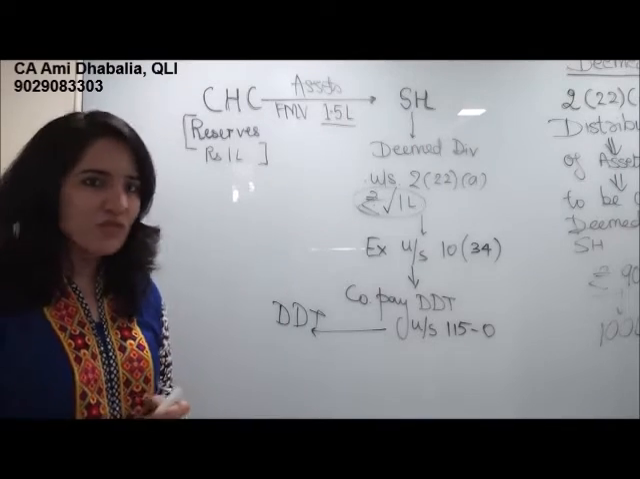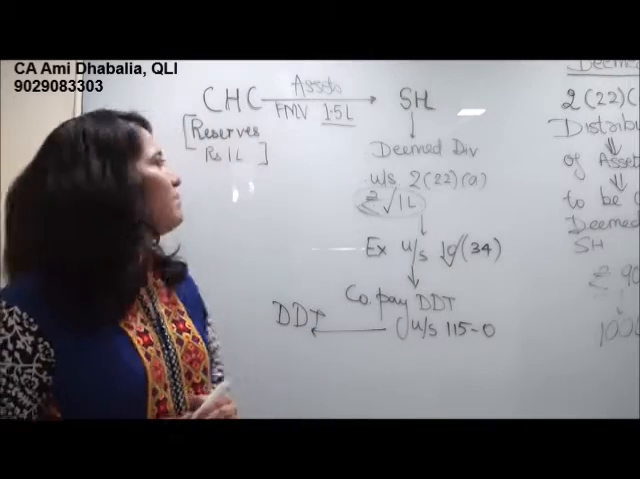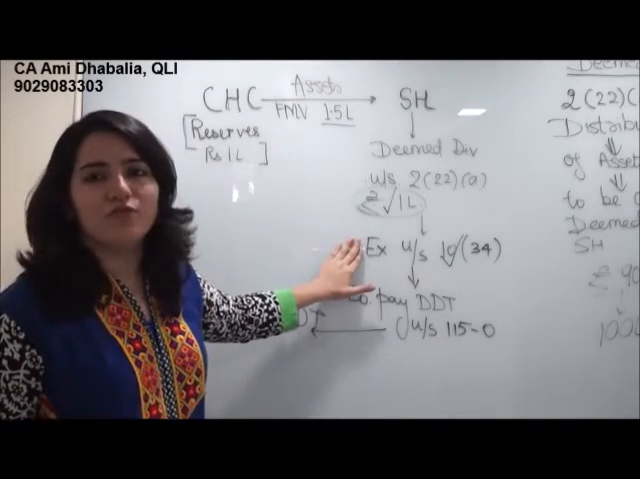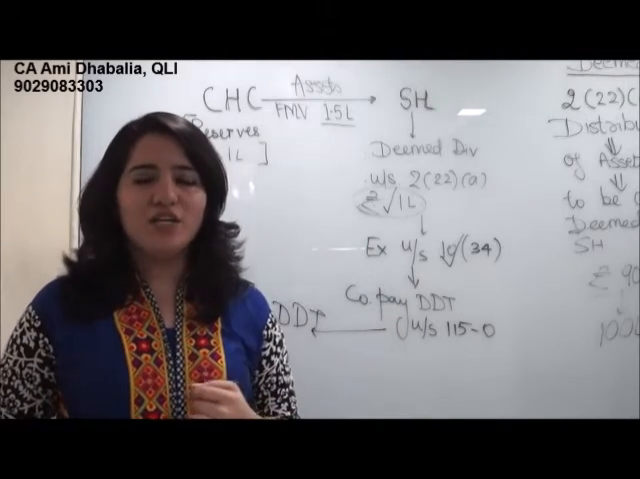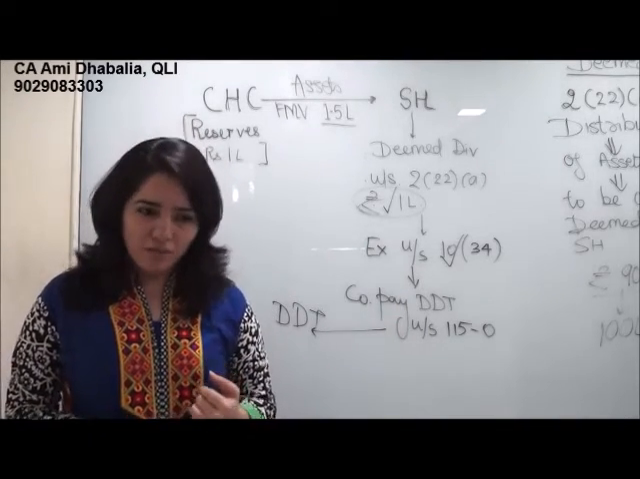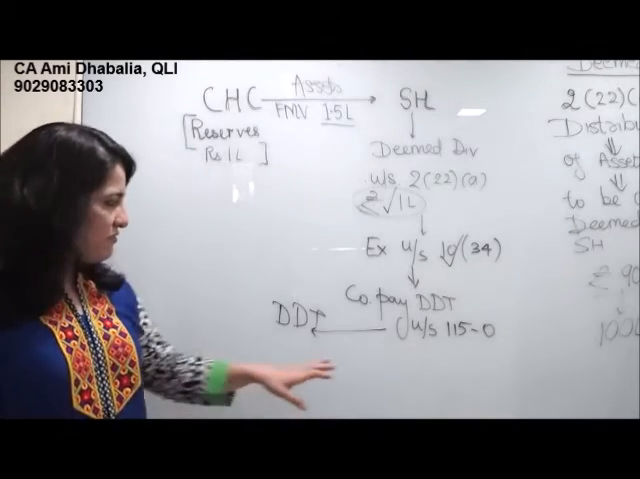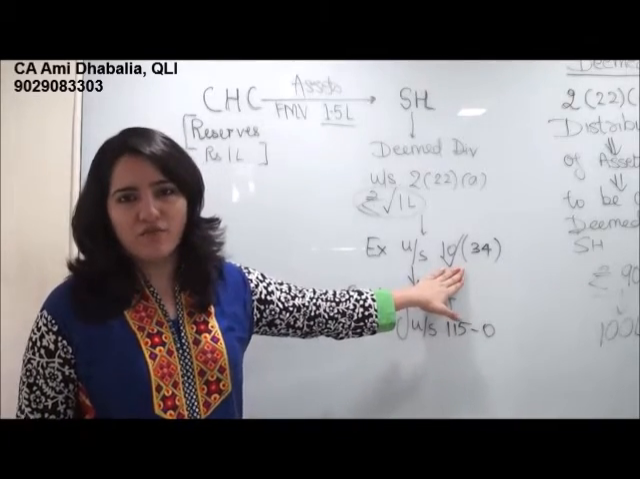Now this exemption is stated by section 10(34). So then we say section 2(22)(a) read with 10(34). That means in the hands of the shareholder, 1 lakh shall be considered as deemed dividend. But because the company pays DDT under section 115O, the shareholder is exempt under section 10(34).